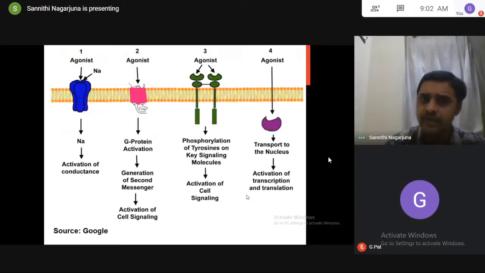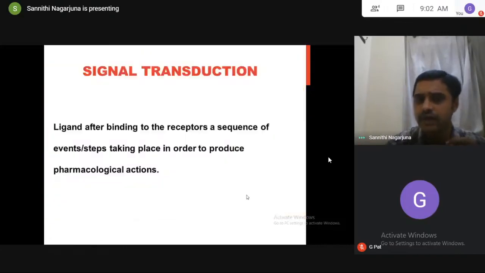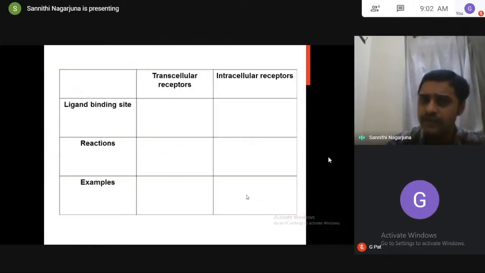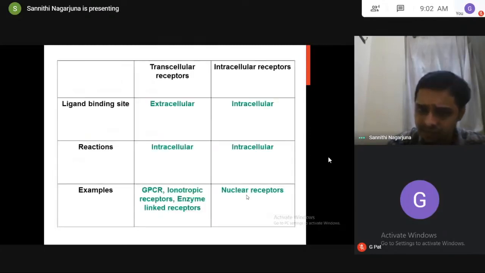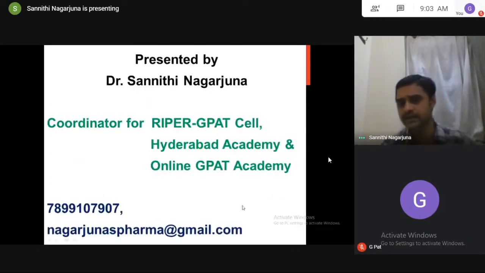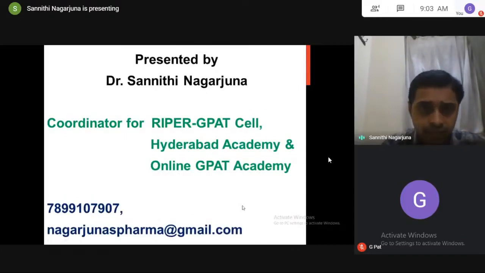So on comparison, this is what you can see here. Based on the location, the receptors are 2 types, transcellular and intracellular. This is once again the comparison between the transcellular and intracellular. The transcellular receptors include 3, like G protein, ionotropic and enzyme linked, and intracellular receptors include nuclear receptors. So with this, we have completed the part of pharmacodynamics, majorly about receptors. What is the importance of receptors, what is the significance of receptors, and how the receptors are involved in mediating the actions of drugs as well as the ligand.